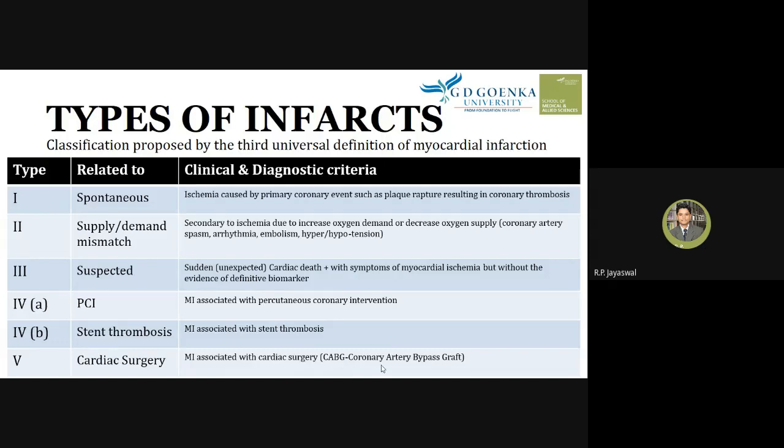When the patient undergoes this process, as a result the patient might have a myocardial infarction, and that kind of myocardial infarction is categorized as type 5, related to cardiac surgery. I hope you have understood this classification of infarction. There are 5 types of infarction, as proposed by the third universal definition of myocardial infarction.